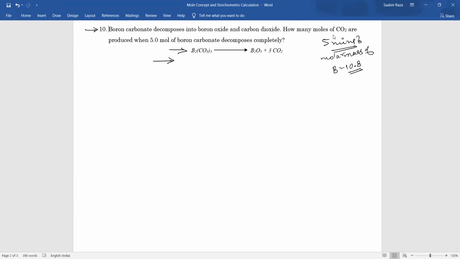This is chemistry. You have to translate it in English, and that is your answer. You don't have to do anything else. As soon as you translate, you will get the answer.